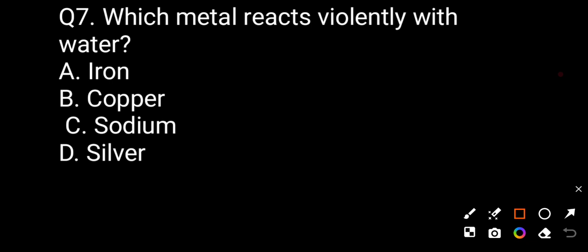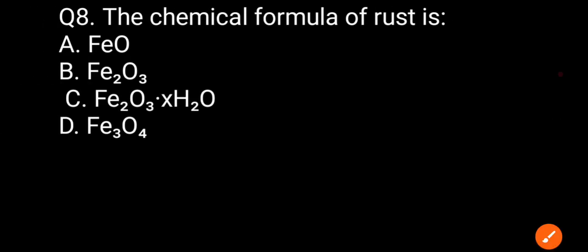Question number seven. Which metal reacts violently with water? Option A iron, option B copper, option C sodium, option D silver. The correct answer is sodium. Sodium is the metal which reacts violently with water because sodium is a more reactive metal.